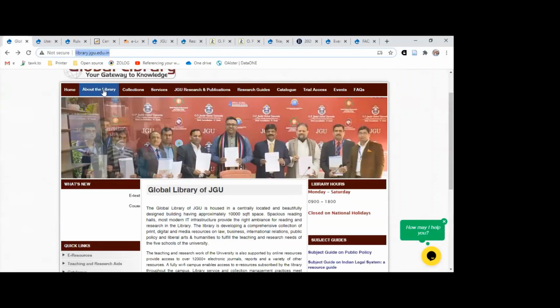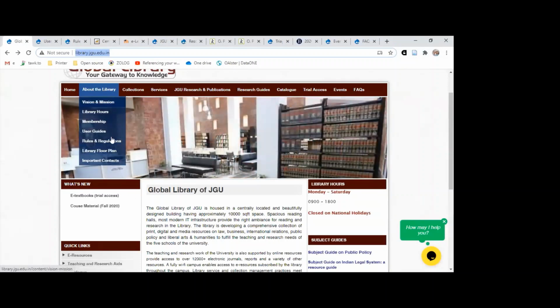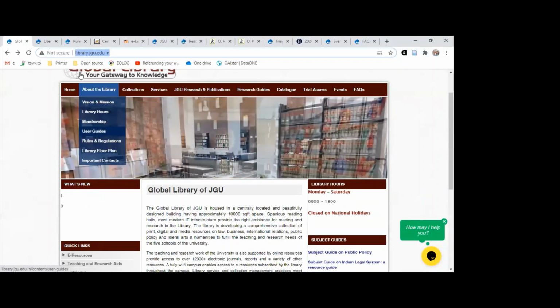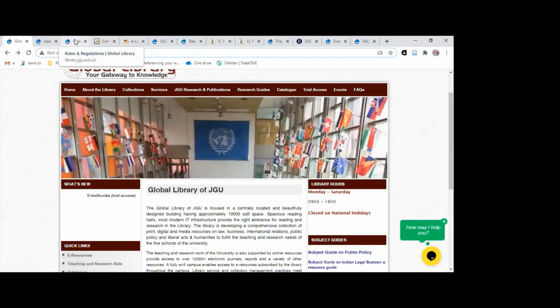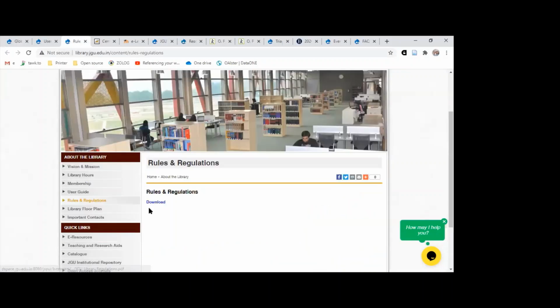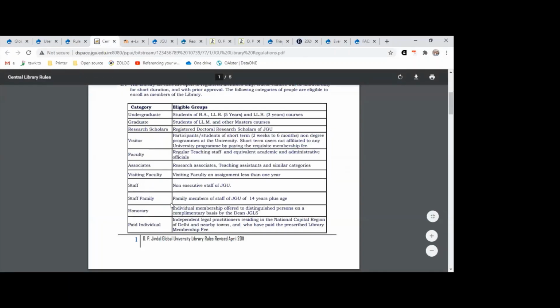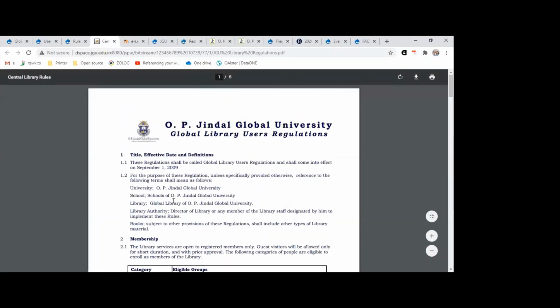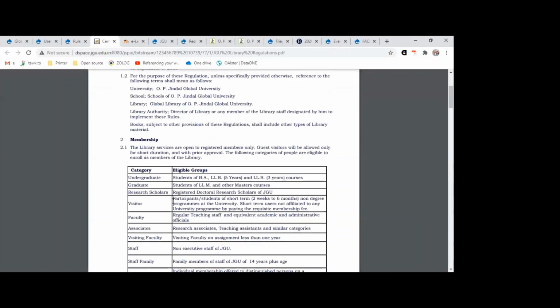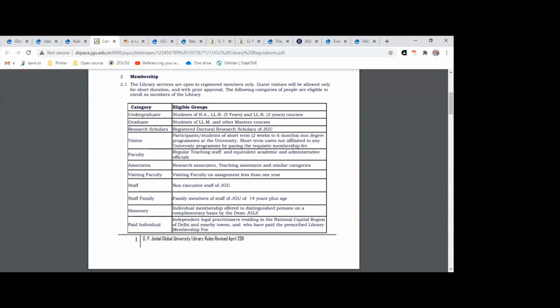Further on the tab, right under about the library, we have rules and regulations. Clicking onto that. So just for quick reference, I have just kept the tabs open to save your time. We are going to land up onto such pages, and this page is going to appear like this. There will be a page which is going to appear like this, wherein you can get all the details.